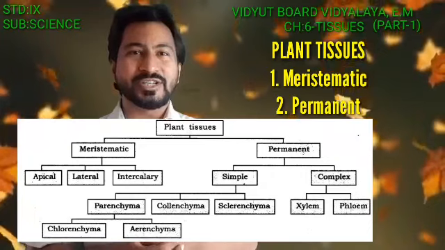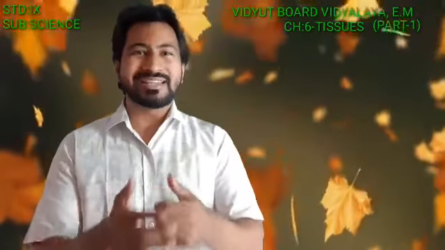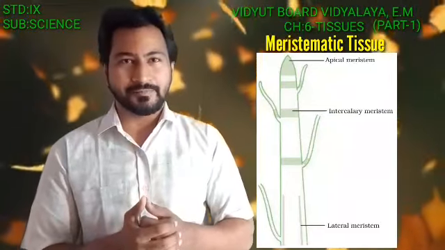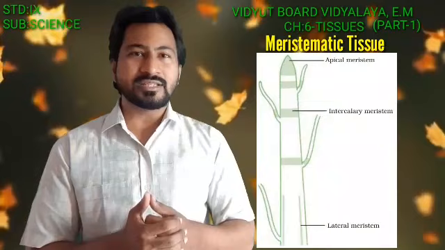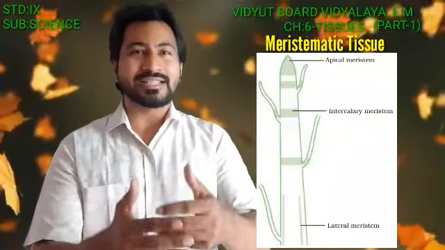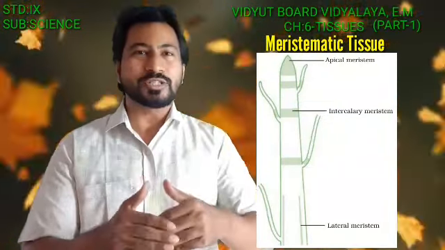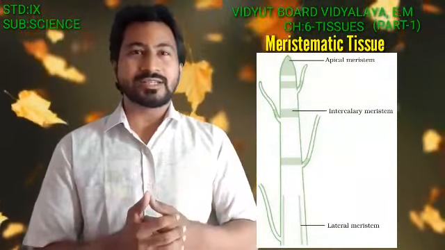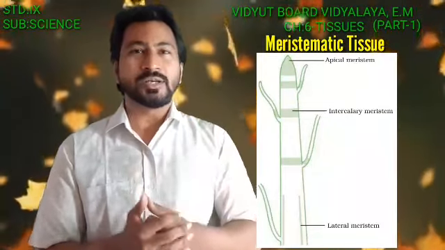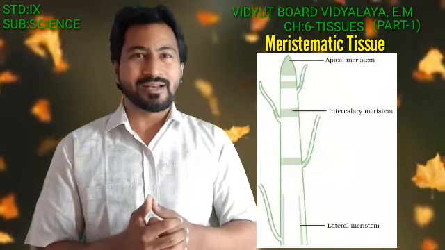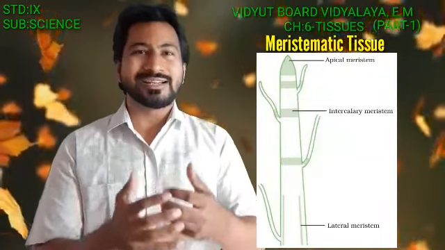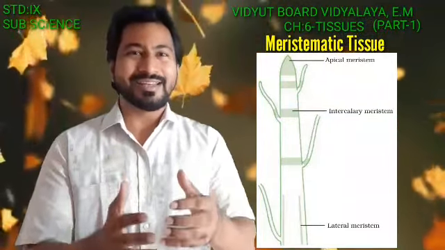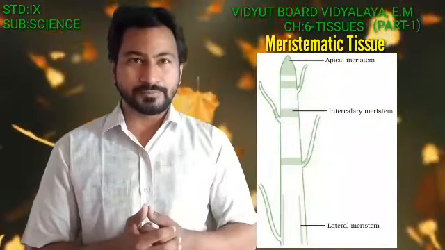Now, first of all, we shall start with the meristematic tissue. What do we understand by the word meristematic? Meristematic basically means constantly dividing cells. So these cells constantly keep on dividing. And the nucleus is present at a particular region of the cell. Vacuoles are very much negligible, and they have a dense cytoplasm with very thin cellulose walls.